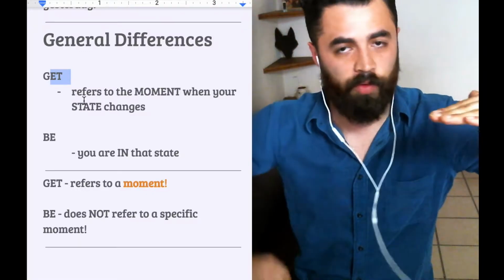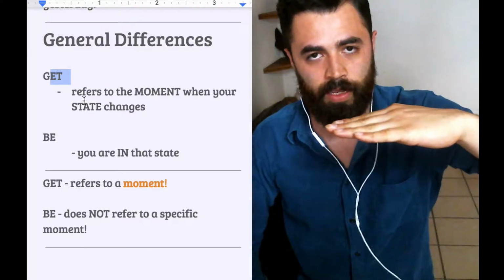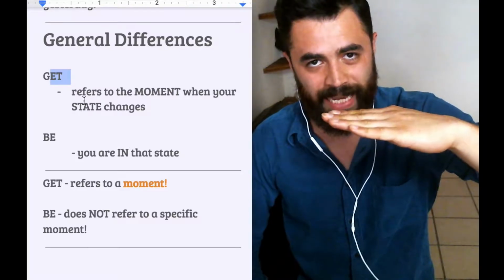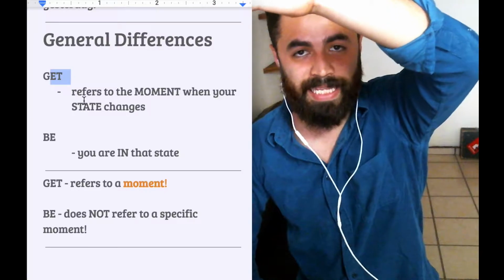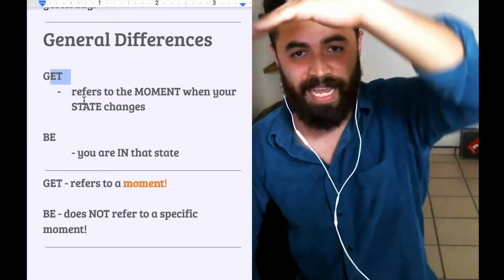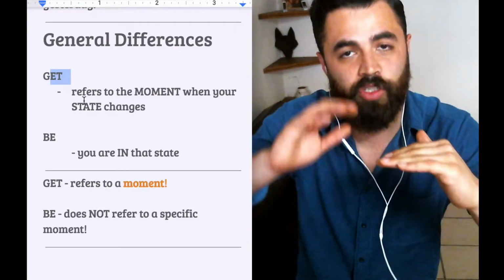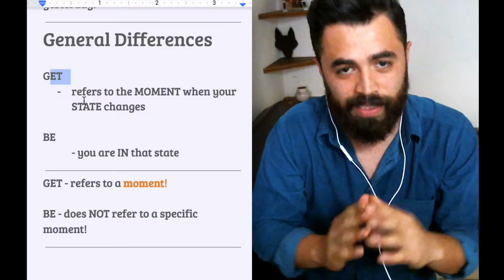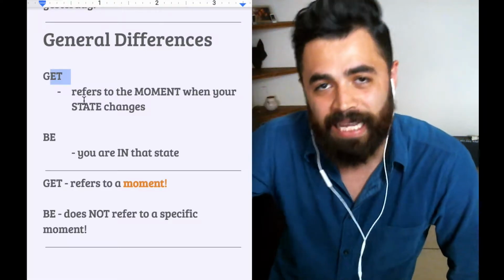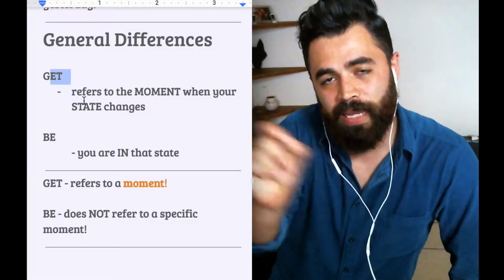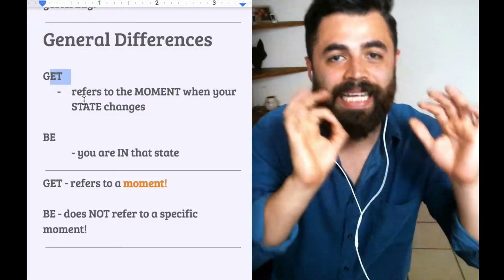You were calm, you were feeling good, you were happy, let's say. Your friend punches you in the stomach and then you get mad. You get angry. Get refers to this moment where your state changes. Now, be refers to you are already in that state. Okay, so get focuses on the change. Be just focuses on the fact that you are in that state.